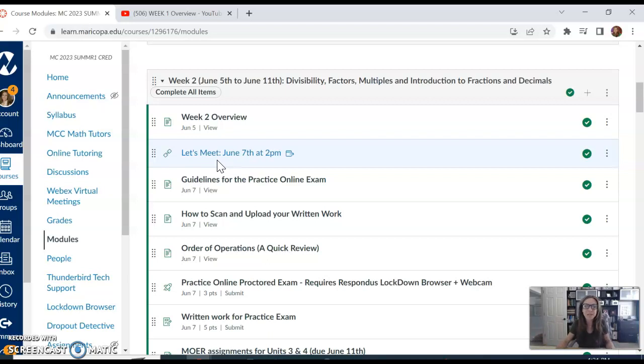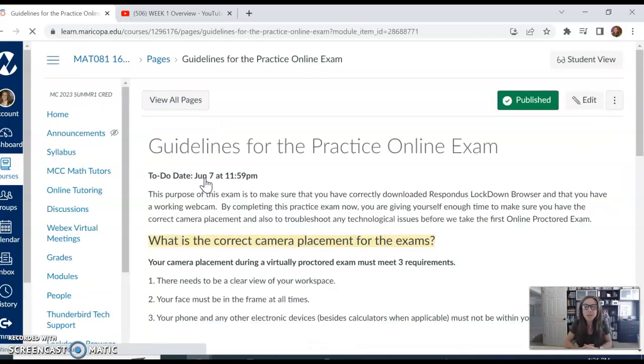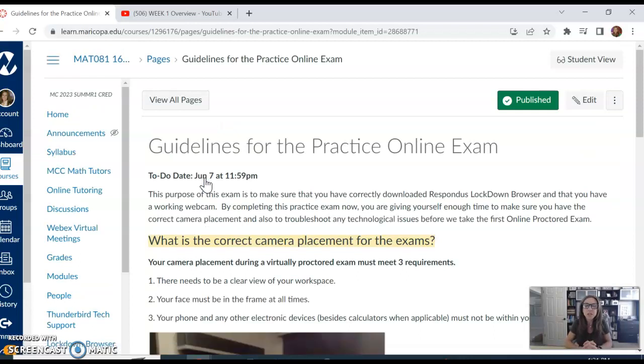All right, so this week we have a practice online exam. The goal of the practice online exam is to make sure that all your technology is set up and working correctly so that when we take the first exam in this class during week 4, you already have Respondus Lockdown Browser working on your computer and your webcam works, and you know how the setup is going to go, so that you just have to focus on taking the exam. You're not also worried about your technology. So that's what the practice online exam is for.